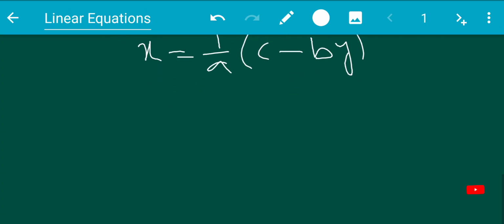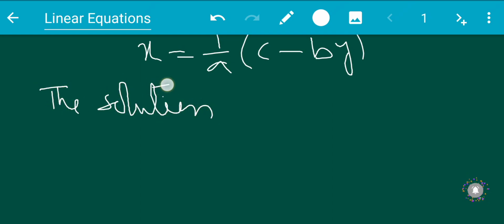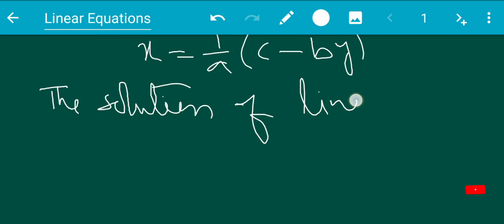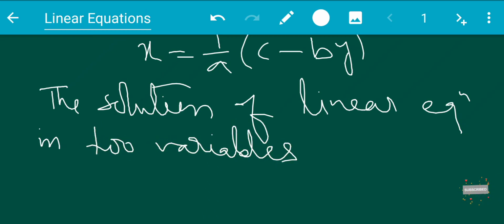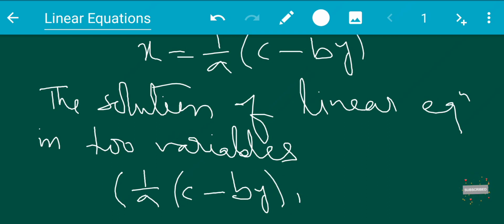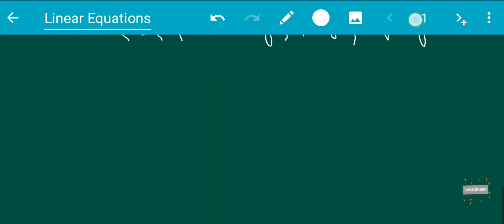So the solution of a linear equation in two variables is given by (1 by a (c minus by), y), for all values of y. So it is clear that one linear equation has infinitely many solutions.